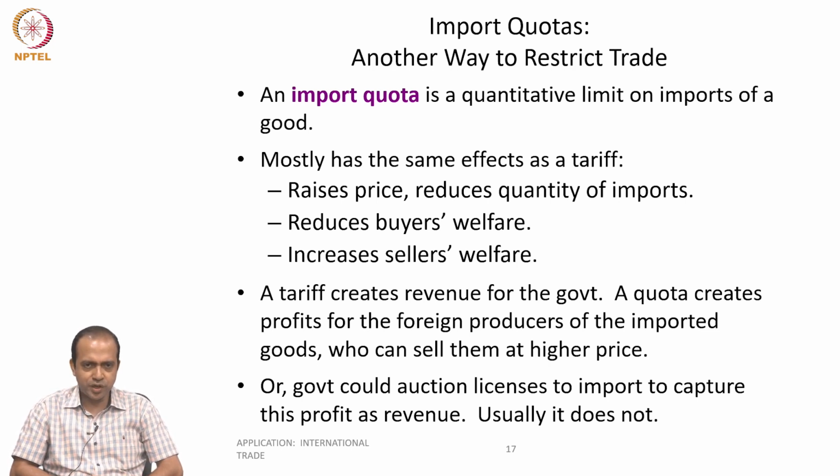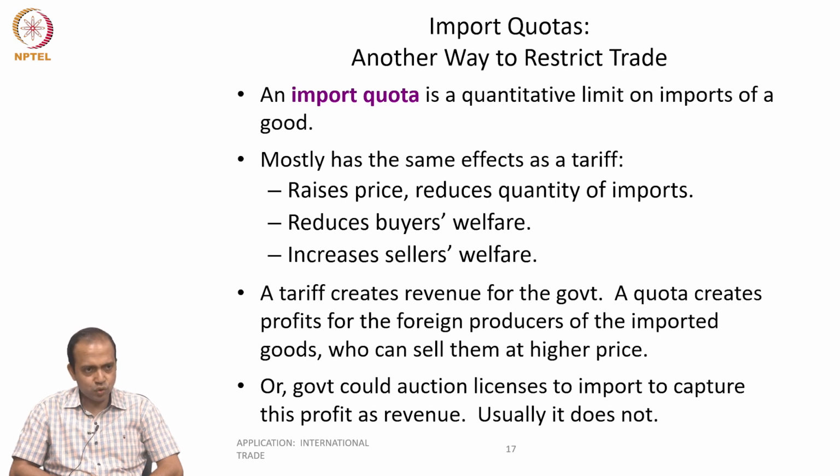We have understood particularly the tariff and quota on the social welfare using the simple tool of consumer and producer surplus. We understood what will happen when the tariff is imposed. So basically, trade makes everyone better off, but there are losers, there are gainers.